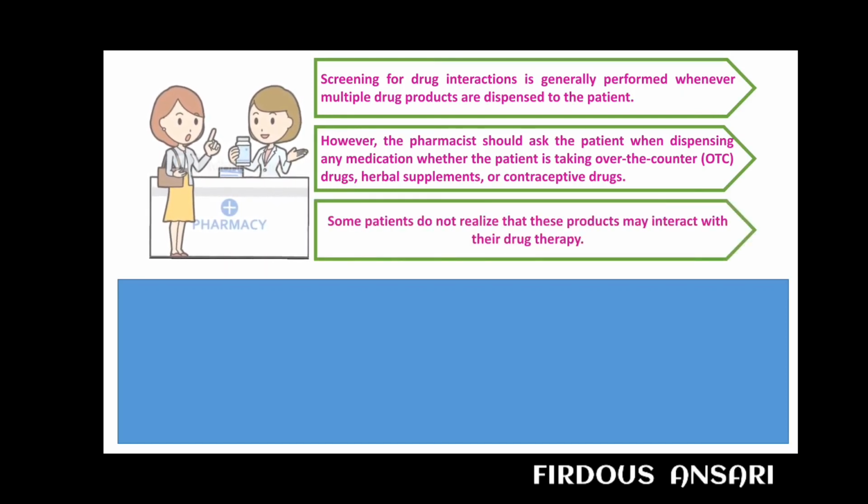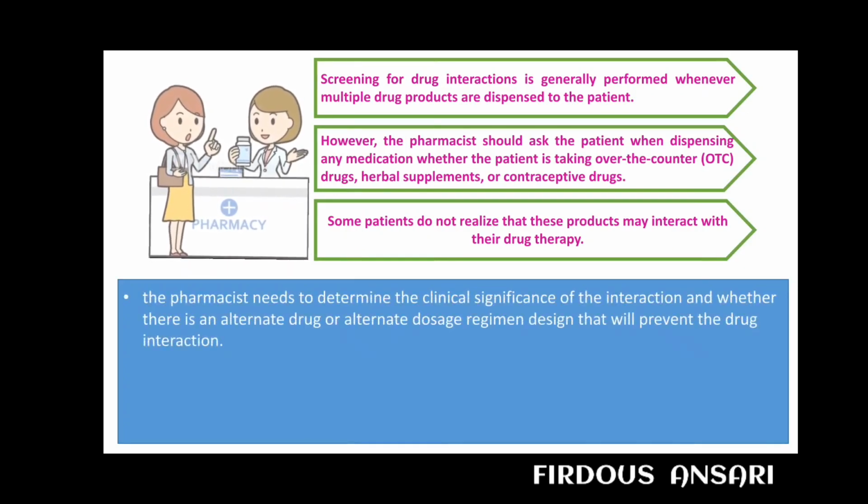Some patients do not realize that these products may interact with their drug therapy. The pharmacist needs to determine the clinical significance of the interaction and whether there is an alternate drug or alternate dosage regimen design that will prevent the drug interaction.